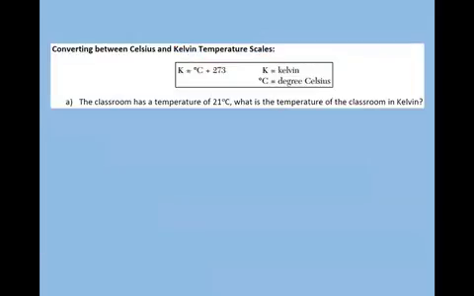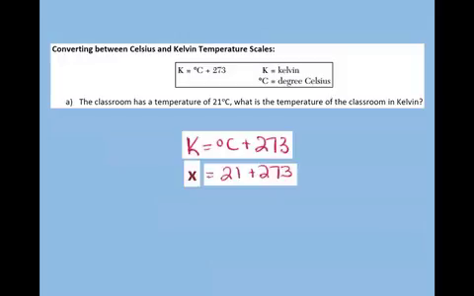You're going to have to be able to convert between Celsius and Kelvin temperature scales. In your reference tables, you have this formula. We're just going to do two examples of converting between the two. Usually the easier one for students is when we have degrees Celsius and we have to find Kelvin. So we're going to simply plug in the 21 degrees Celsius into the formula. We're going to add 273 to it, and we get that 21 degrees Celsius is equal to 294 Kelvin.